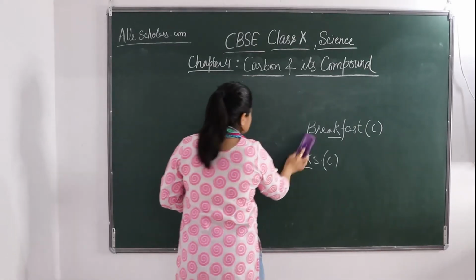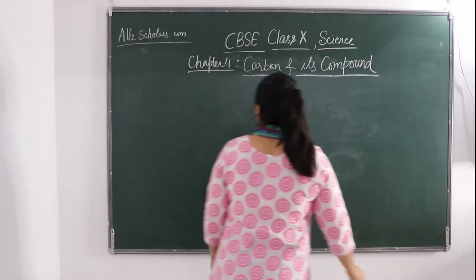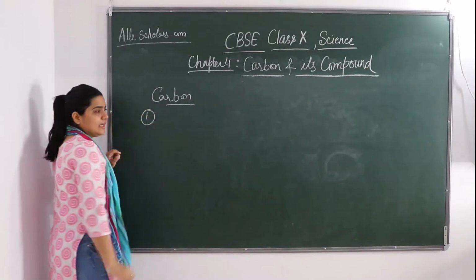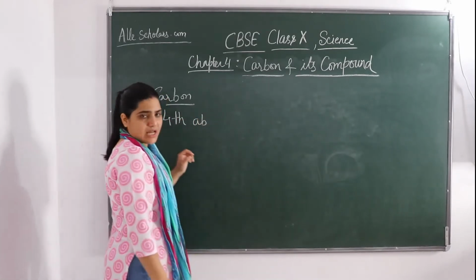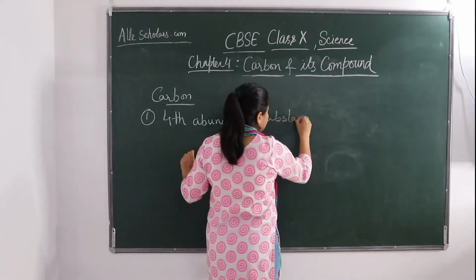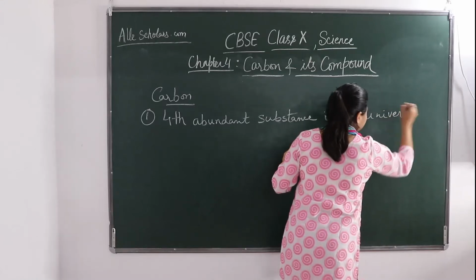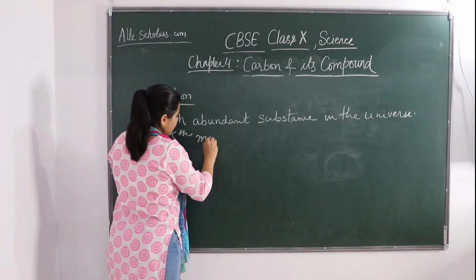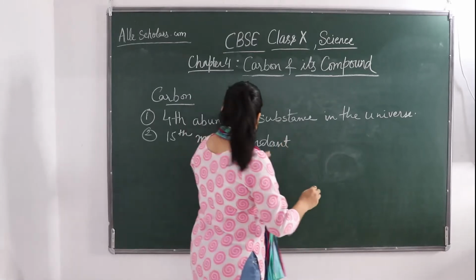Okay, so let's see some of the basic things about carbon. So if we talk about carbon, it is the fourth most abundant substance in the universe. Fourth abundant substance in the universe. Okay? And it is the 15th most abundant substance in the earth crust.